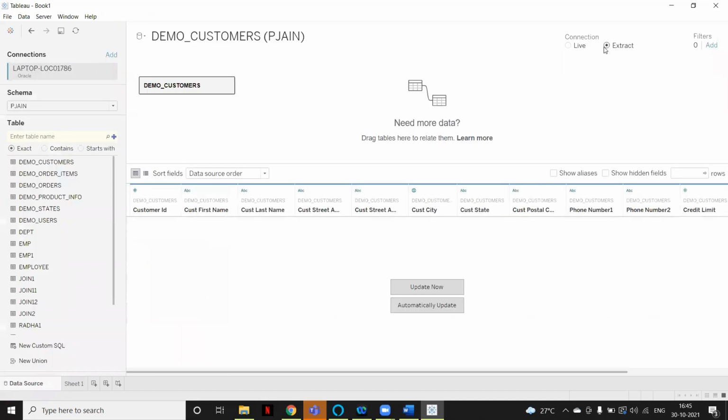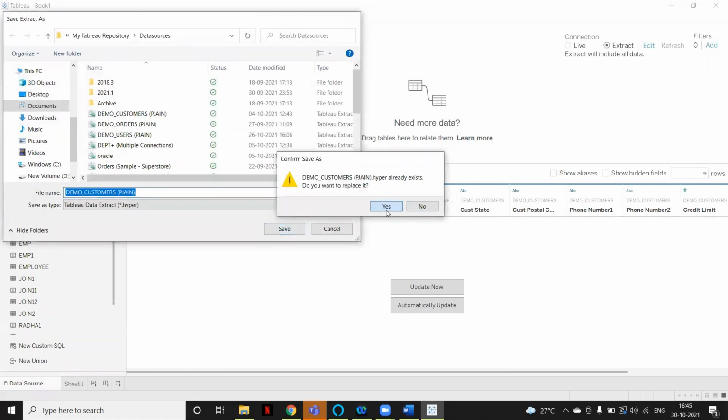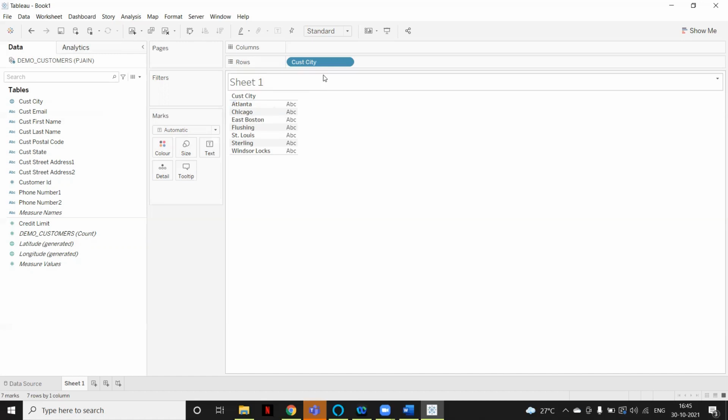In extract, just edit the data source. If you create an extract, that means whatever number of records are available in the table, the same data will be loaded into Tableau, in memory. Let's go to Sheet 1, and we have around 7 cities of data. Now if you add some more cities in the backend, it won't automatically be reflected in Tableau. If you want to show the new data, you have to refresh this extract.